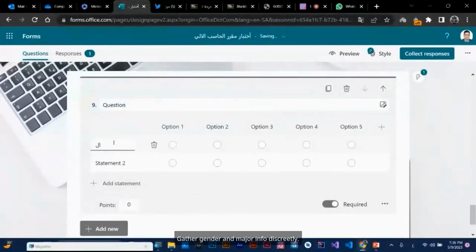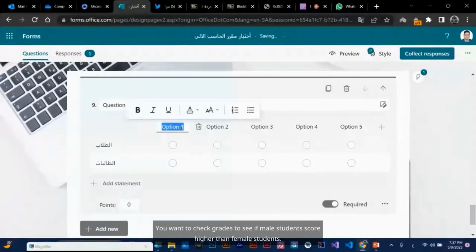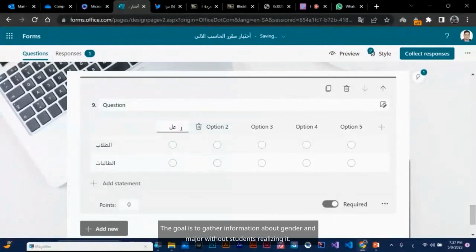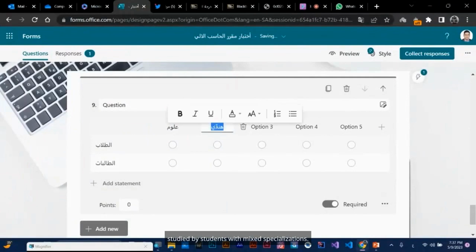Gather gender and major info discreetly. For example, male and female students. This is a science major, possibly engineering. You're teaching students the same test, a required course for mixed majors. You want to check grades to see if male students score higher than female students. The goal is to gather information about gender and major without students realizing it. Engineering, you are teaching many students the same test, and this is a university requirement that is studied by students with mixed specializations.